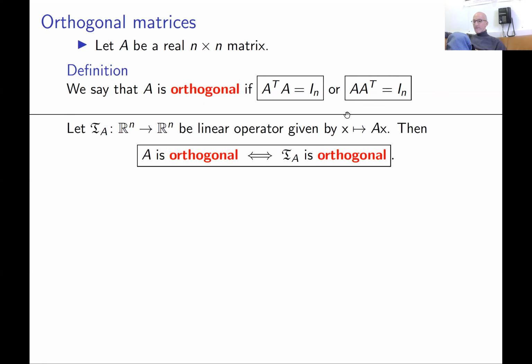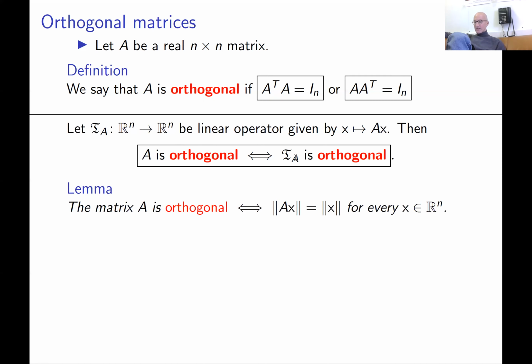Okay. And vice versa, if you have an orthogonal matrix, you can remember for every matrix, you can cook up a linear operator, which is given by the multiplication by this matrix. In the previous lectures, we denoted it by Gothic T subscript A. And absolutely in the same way, our criterion implies that matrix A is orthogonal if and only if this linear operator is orthogonal. Why? Because the standard matrix of this linear operator is the matrix A. So we can apply the criterion.